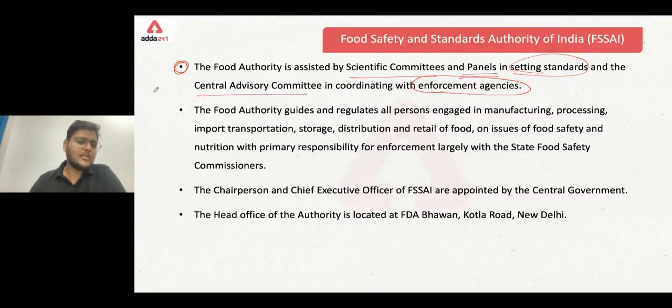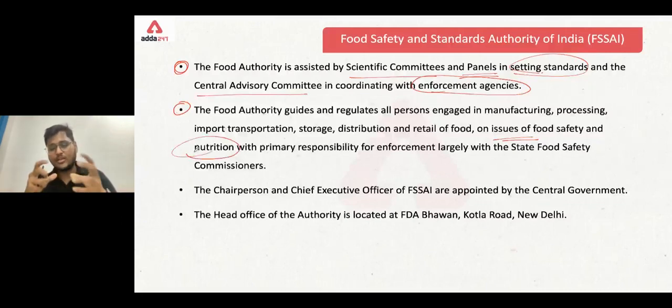Again the same kind of point, that the Food Authority guides and regulates persons engaged in manufacturing, processing, import, storage, distribution, and retail of food, and on different issues of food safety also. And not only that, the FSSAI is also taking up the nutrition point here. That means the food that you are eating should not be only safe, it should be nutritious. It should be nutrient dense and balanced.